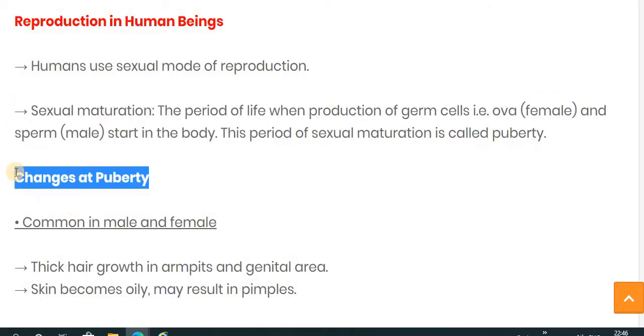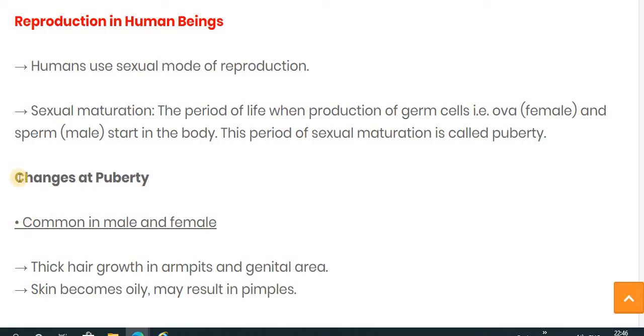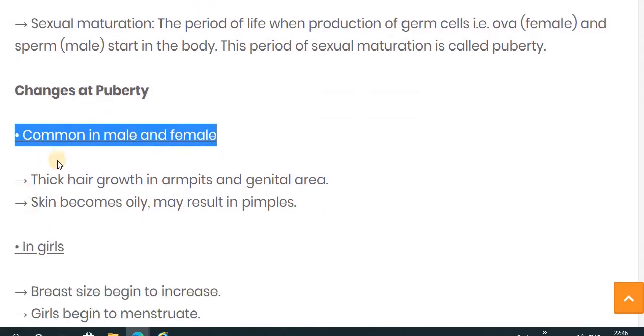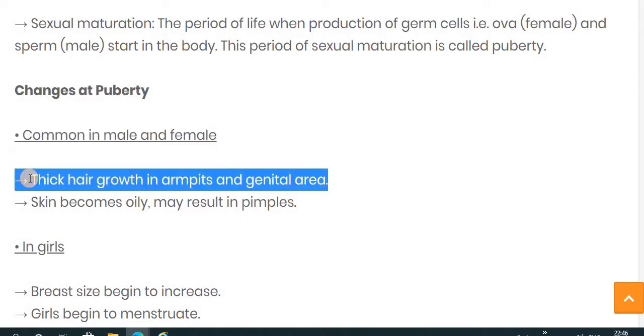Now let's see what kind of changes occur during puberty. There are some changes which are common in both male and female. So let's see the common changes that occur during puberty, or the maturation period. The first one is thick hair growth in the armpit and the genital area. During puberty, in both male and female, you can observe thick hair growth in the armpit and the genital area.